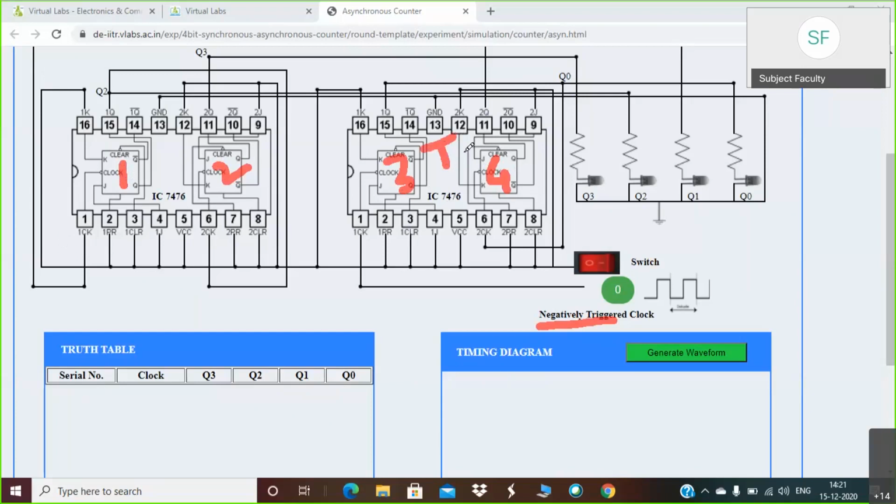Anyway, you have to just observe the outputs of all these flip-flops, Q3, Q2, Q1 and Q0. So these LEDs are quite important. You have to observe the status of these LEDs, whether it is on or off. Depending on the count, it will change its status. Okay, so we will now start our actual experiment.